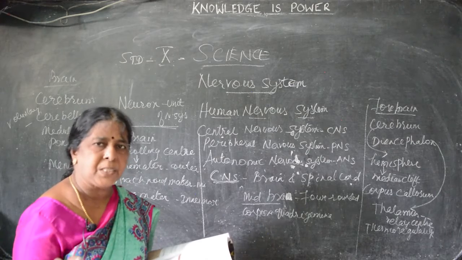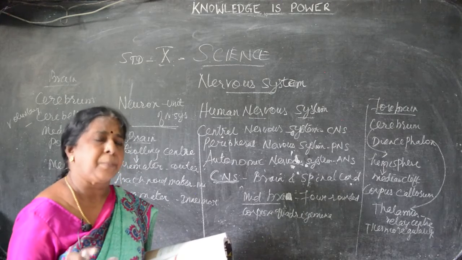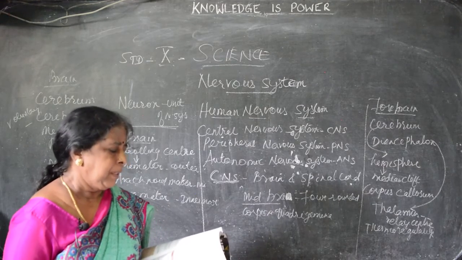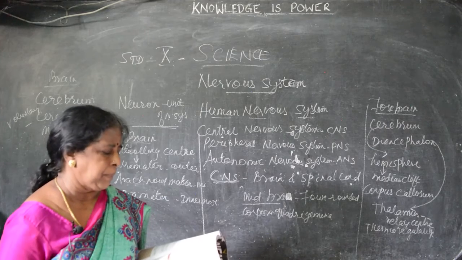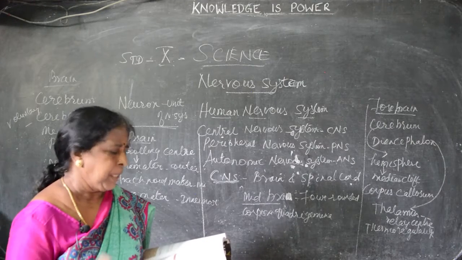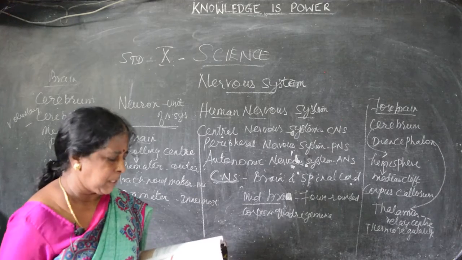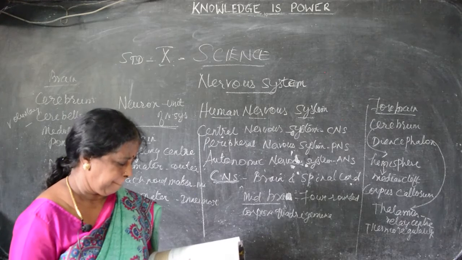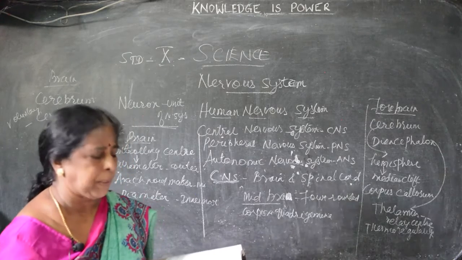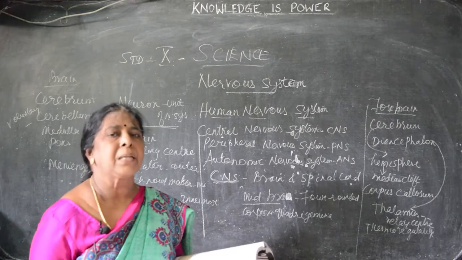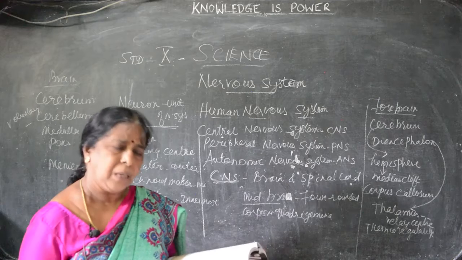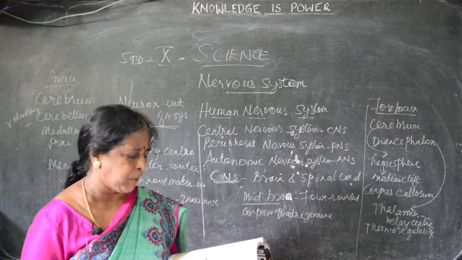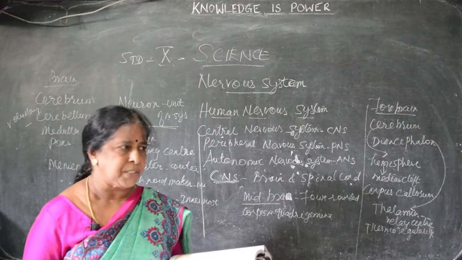Pons is the bridge. In Latin it means bridge, a connecting thing. It relays signals between the cerebellum, spinal cord, midbrain and so on. Medulla oblongata connects the brain and spinal cord and develops into the spinal cord also. So, what functions do we have to say?